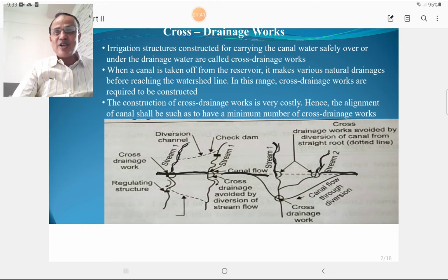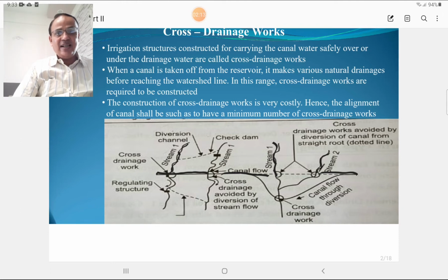Another type of cross drainage work is constructed on roads to carry natural streams below the road surface. Such structures may be a pipe culvert, a box culvert, or a bridge, and they are also called cross drainage or CD works. So you must know the difference between cross drainage works in canals and CD works on roads. You must remember this difference.